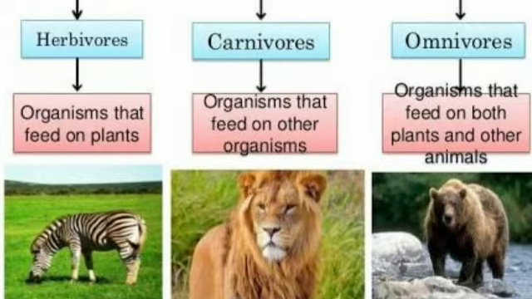Carnivorous animals are indirectly dependent on plants for food. Examples are animals that feed on herbivores, predators. Animals that feed on insects, insectivorous. And next is omnivorous. Animals that obtain their food from both plants and animals are called omnivorous. Examples are monkey, chimpanzee, human, etc.